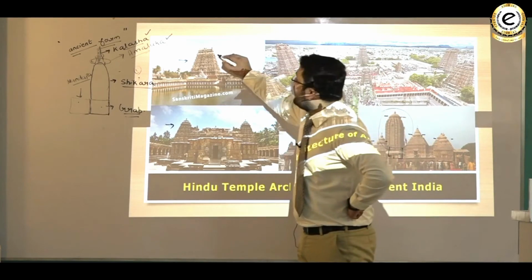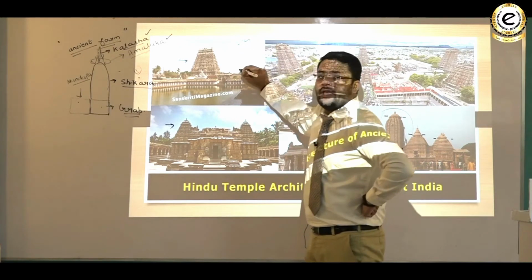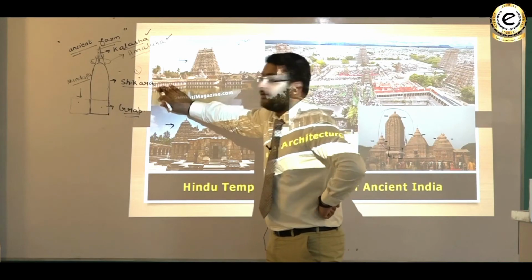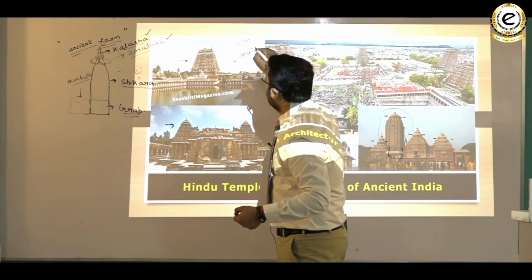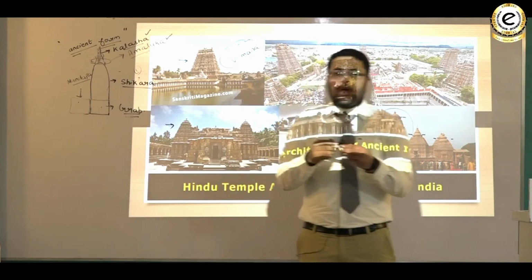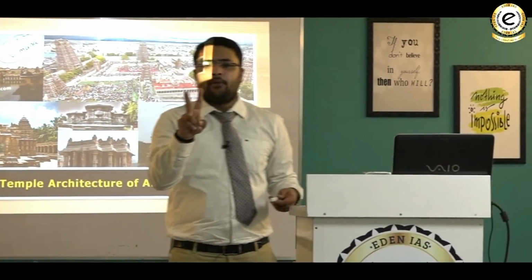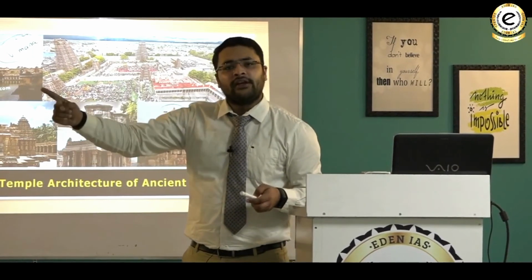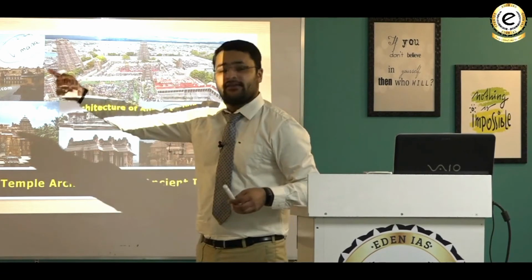The tower has some gentle slopes, and that is why in southern India Shikara has been given a different name, Vimana. Whether it is Vimana or Shikara, I just mean one thing, that is the tower. Shikara is the word given to the towers of northern India, whereas Vimana is the word given to the towers of southern India.